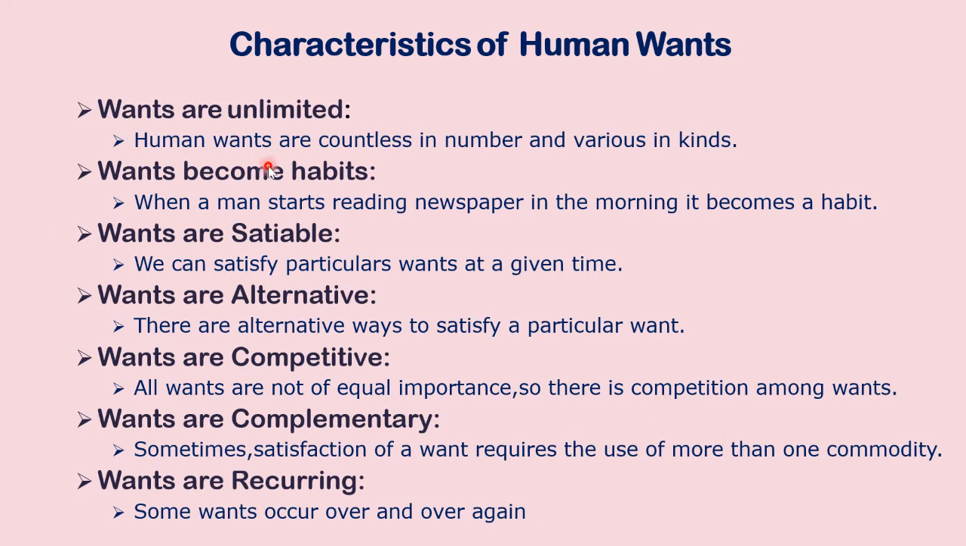This is the answer for that question. Question number 27. In my textbook, it is 27. Describe the features of human wants. So 7 features are there.